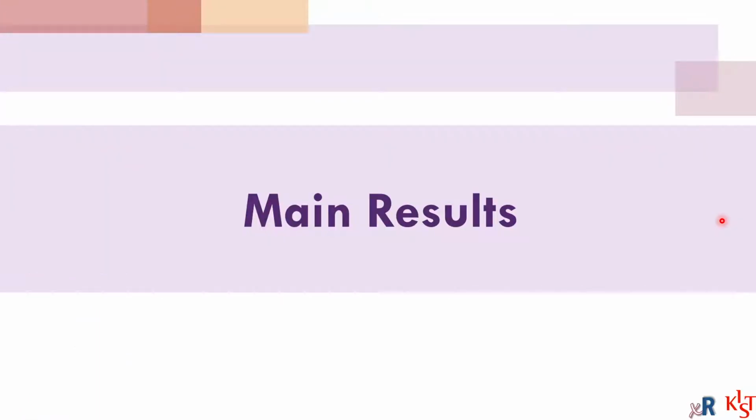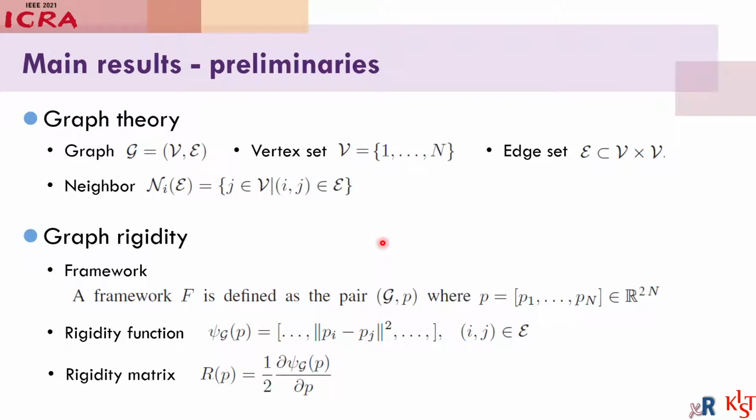Let's move on to the main section. Before showing our main work, we are going to see some preliminaries. In this paper, for the presentation of interactions among robots, we used graph theory and graph rigidity. A framework F is defined as a pair of graph and positions of robots.